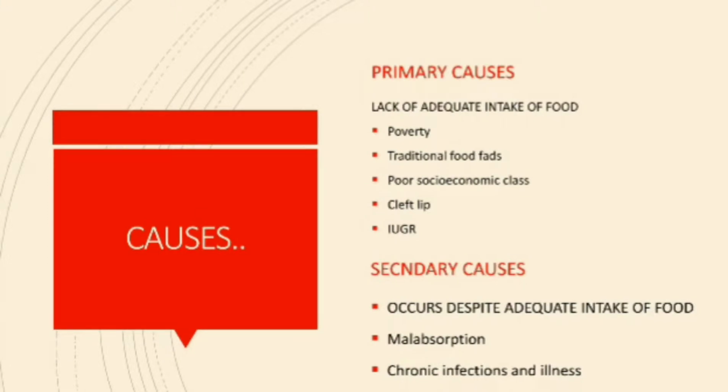Primary causes include lack of adequate intake of food, where poverty can be one of the reasons. Traditional food fads, where children are not allowed to eat many of the nutritious foods, or sometimes girls are not allowed to. There will be sex discrimination where girls are treated in an inferior position, and poor socioeconomic classes play a very important role in the cause of protein energy malnutrition.